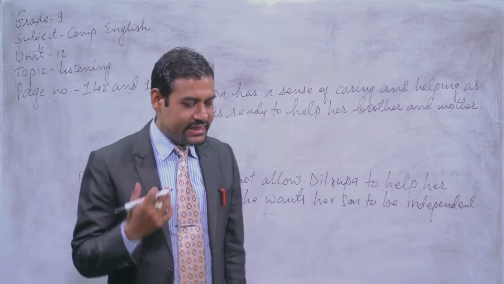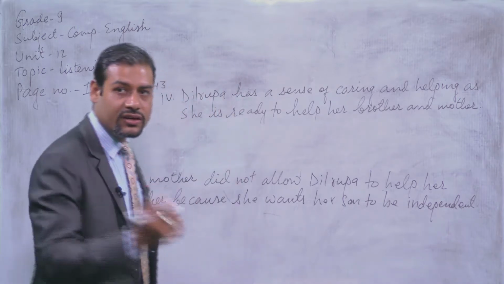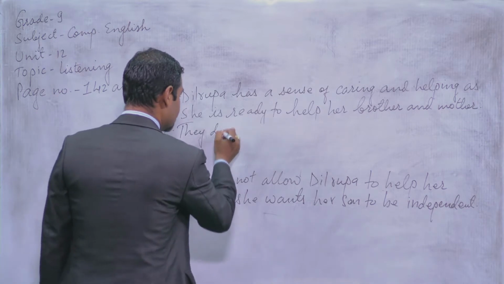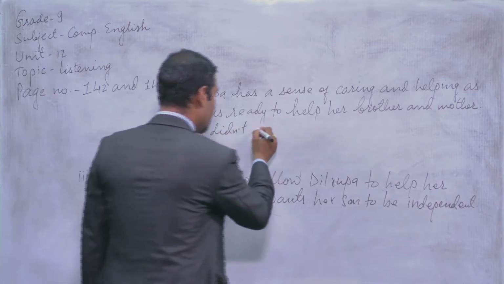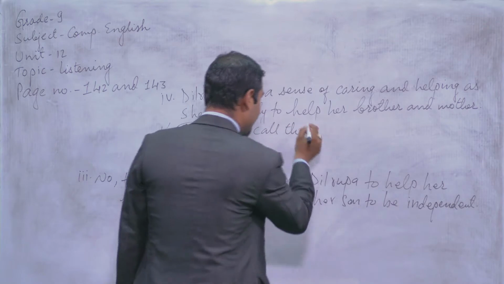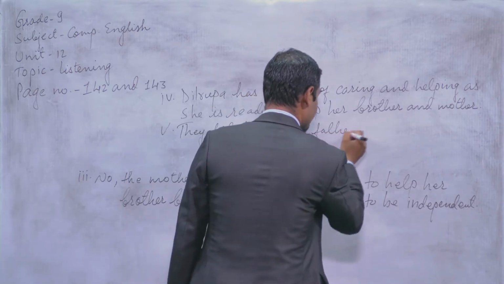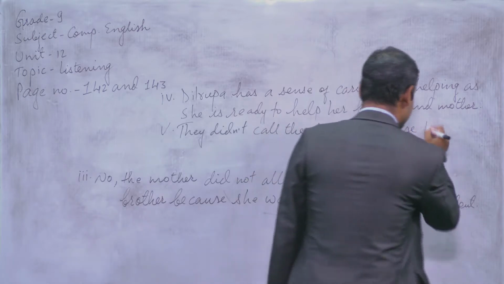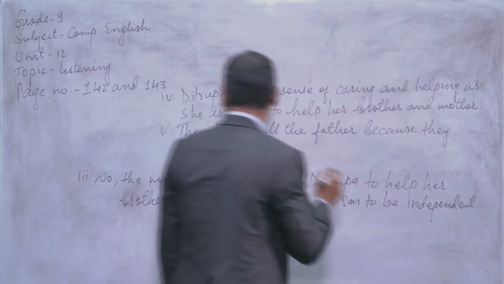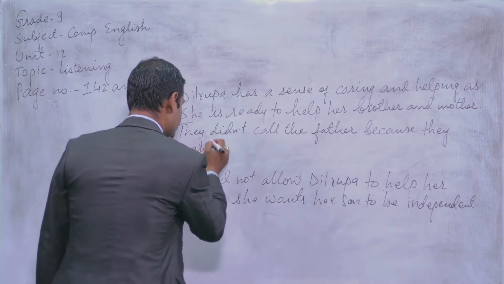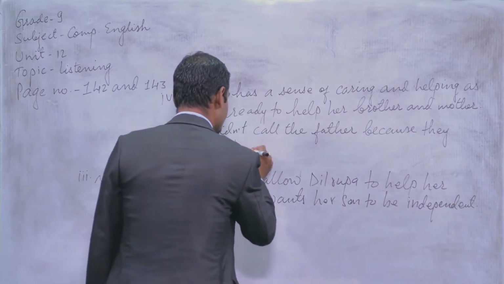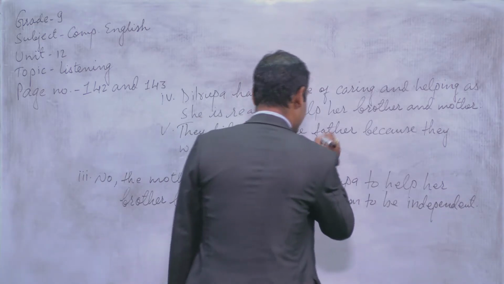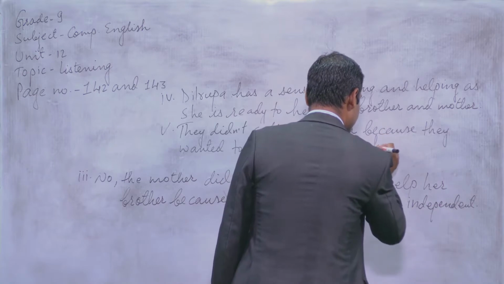Well, dear students, what can be the reason? See, they did not call the father, okay? Question number 5. They did not call the father because they wanted to do the minor walks independently.